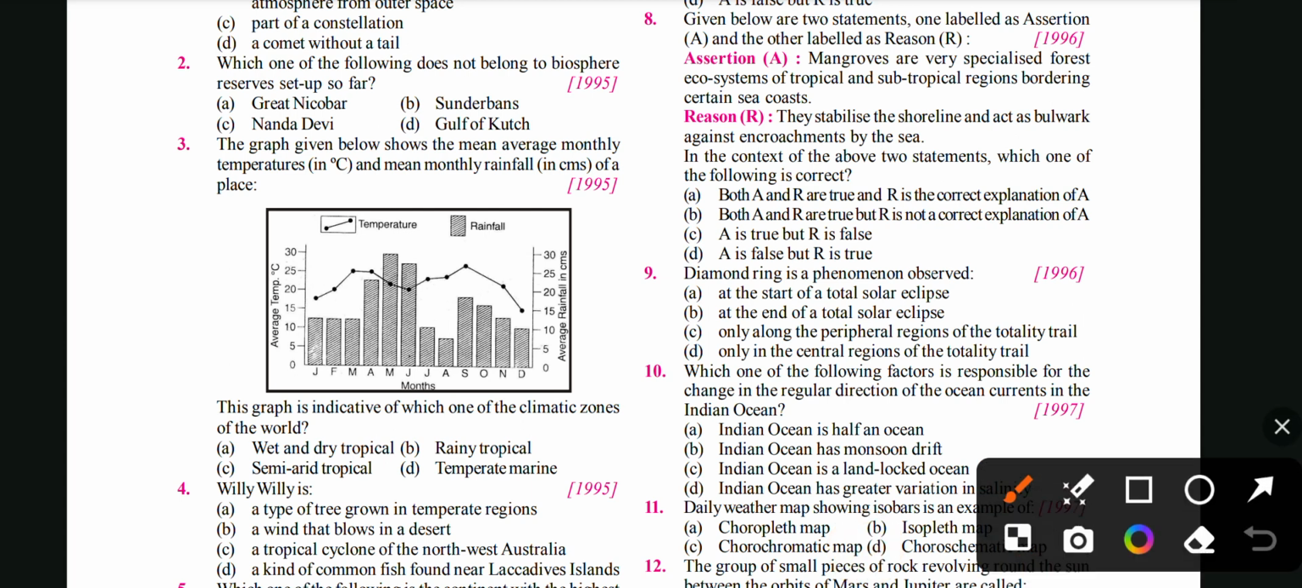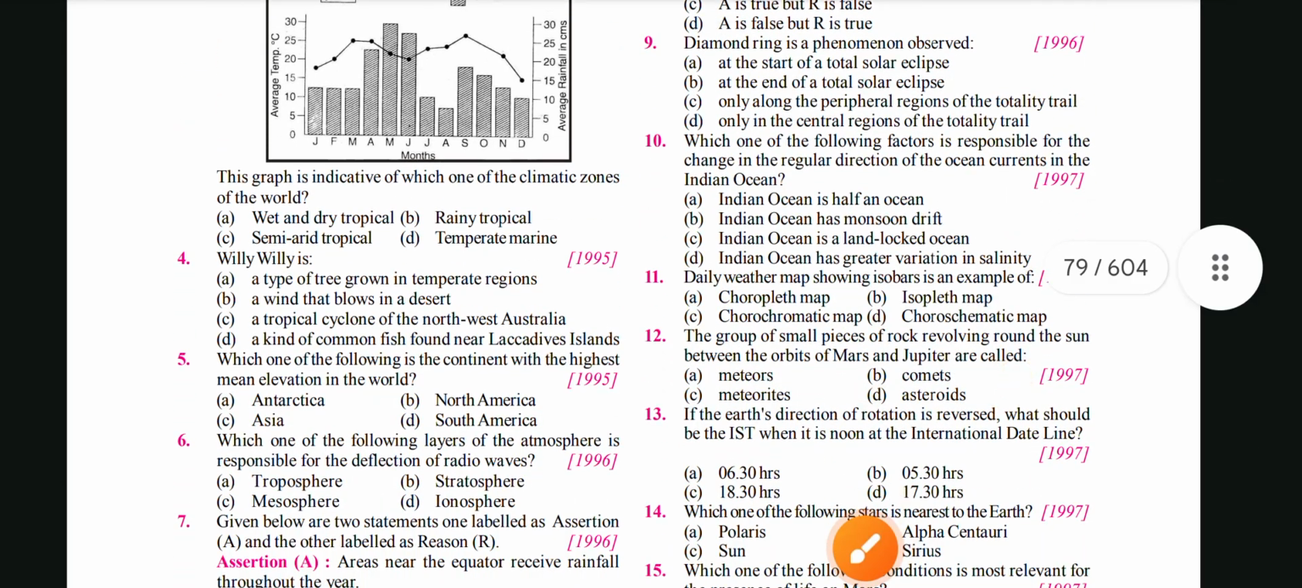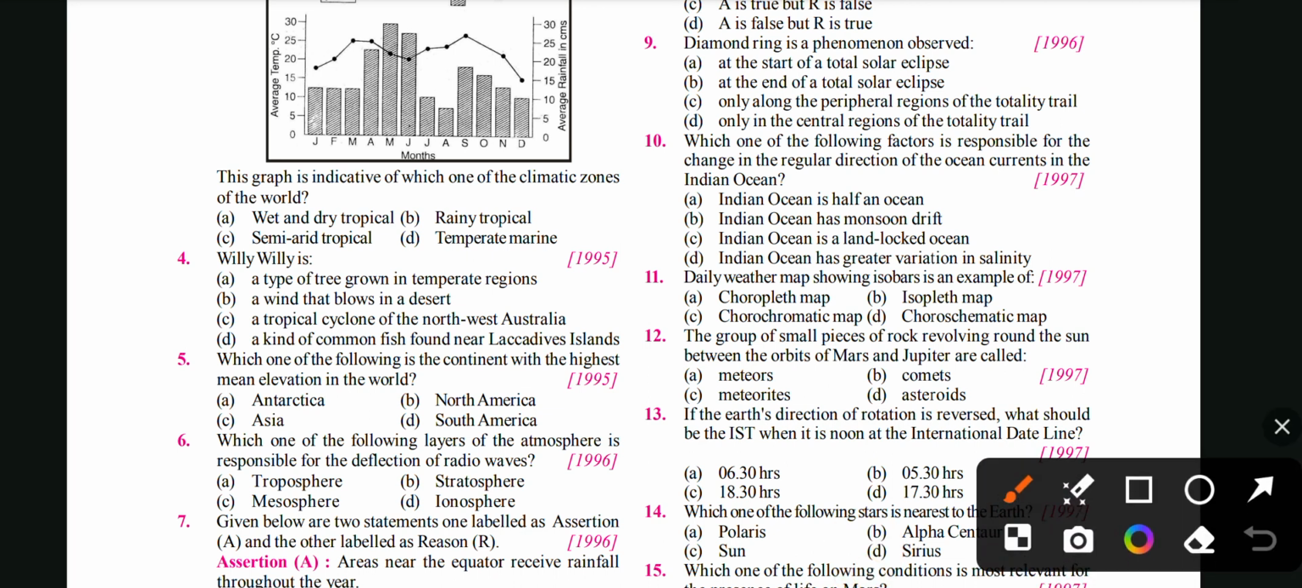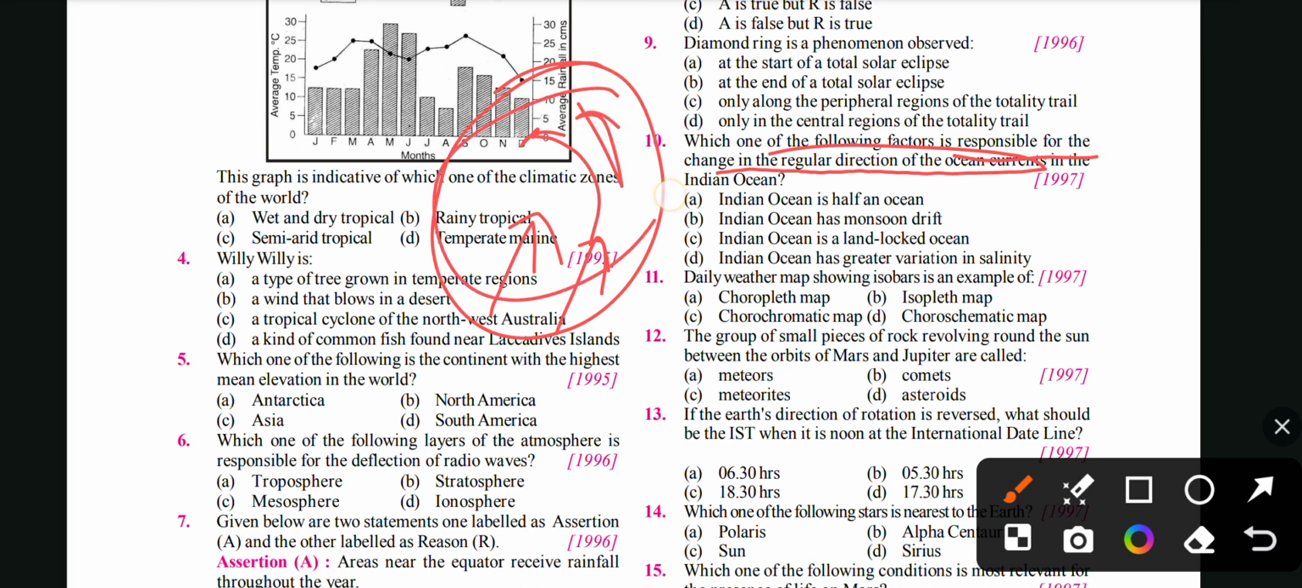Next thing is, which one of the following factors is responsible for the change in the regular direction of the ocean current in the Indian Ocean? There are many options: Indian Ocean is half an ocean, Indian Ocean has monsoon drift, Indian Ocean is a landlocked ocean, Indian Ocean has greater variety in salinity. So what does the question want to ask? Which factor is responsible for the change in the regular direction? Like if the current is going in this direction, then it changes its direction also. So what is the reason?